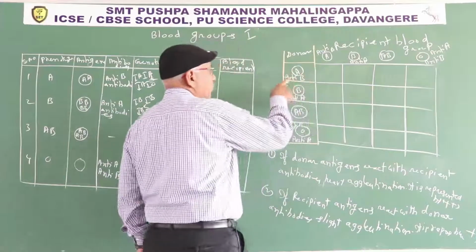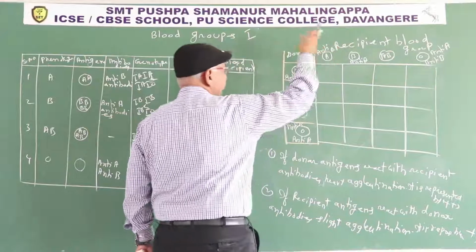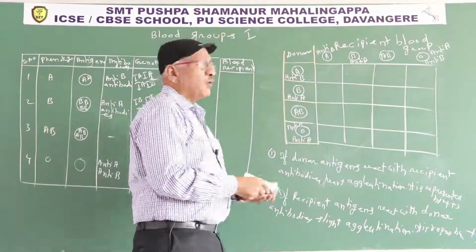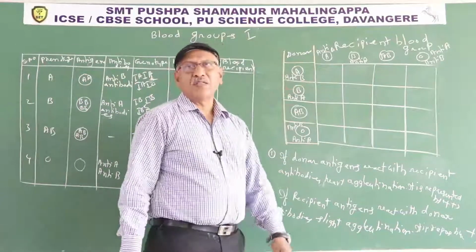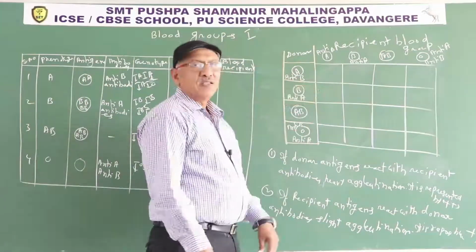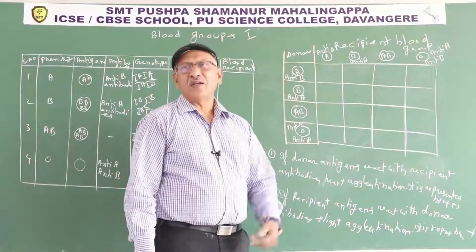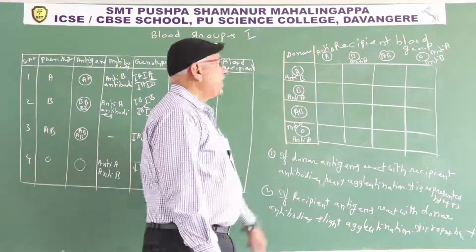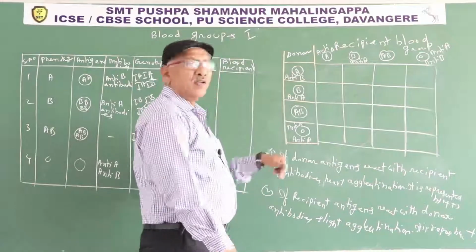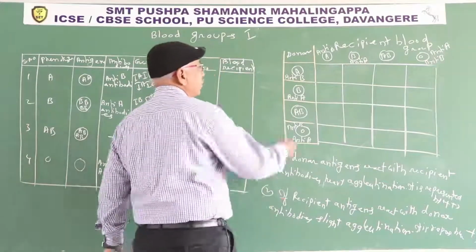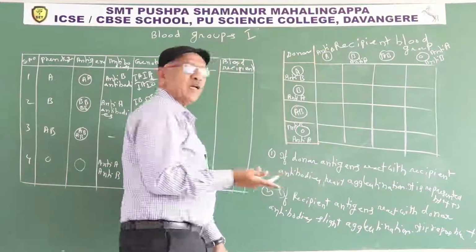So first rule is, if antigen of donor react with antibody of recipient, heavy agglutination occur. You already know antigens are present on the surface of RBC. Antibodies are present in the plasma. Within the circle antigen, outside the circle antibody. So if antigens of donor react with antibody of recipient, heavy agglutination occur. First rule, antigen A and here antibody B, no reaction.